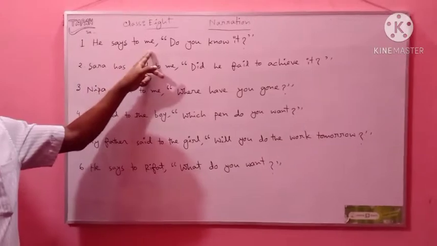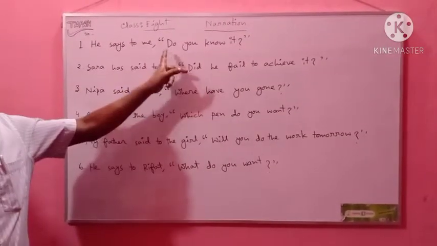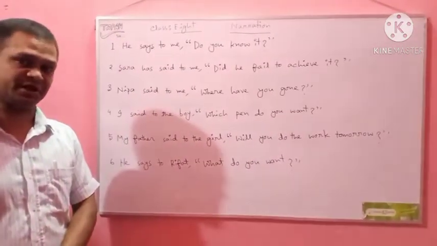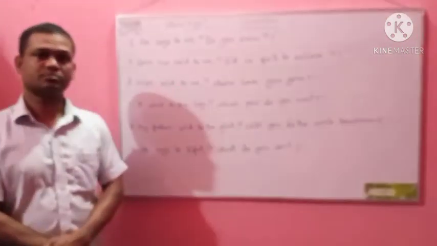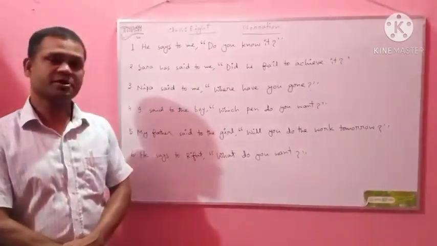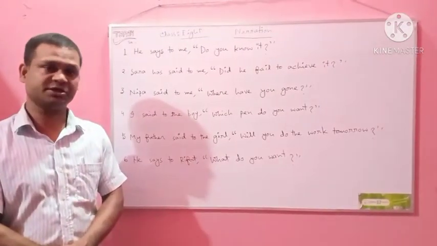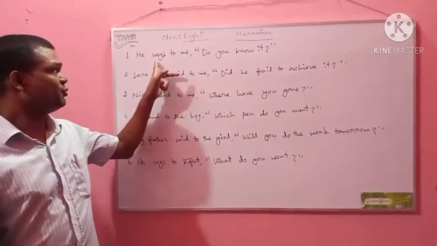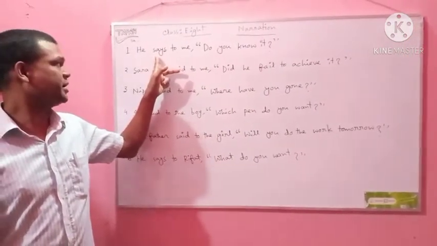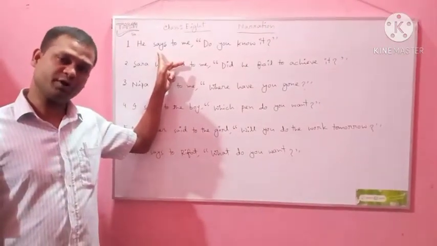He says to me, do you know it? So, do you know it? It's an interrogative sentence. The rule says, if the reported speech is an interrogative sentence, then the reporting verb say is changed to ask. After ask, no preposition is used.